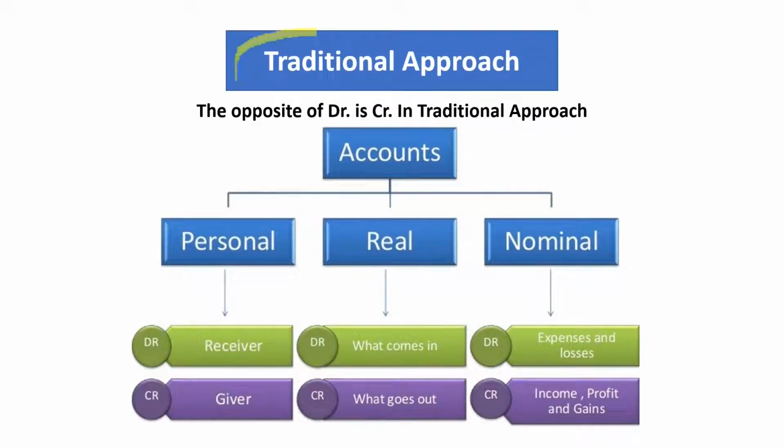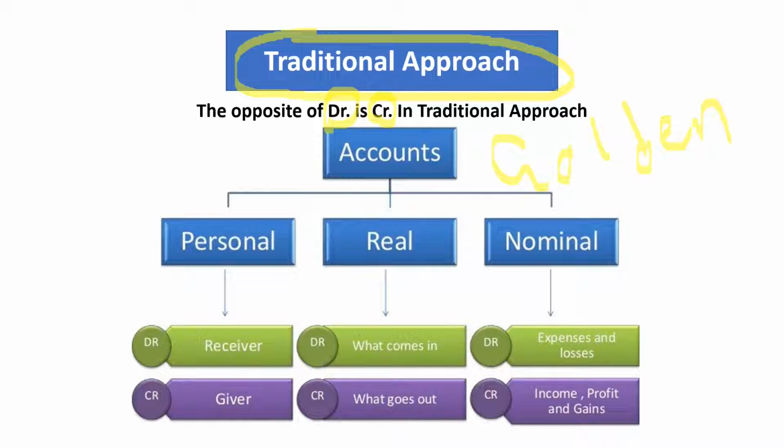Still, the traditional approach is the most usable approach in the whole world. The beauty of this traditional approach is that the opposite of debit is credit. It means if debit says one way, the credit says the exact opposite way. Here we have some golden rules. We call them golden rules.